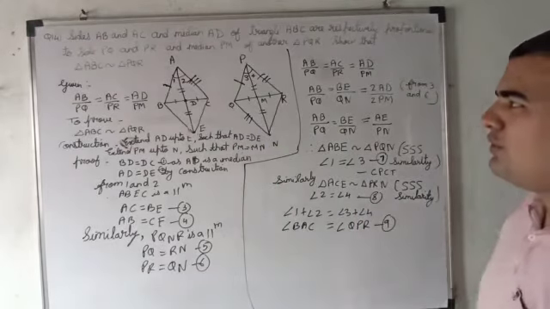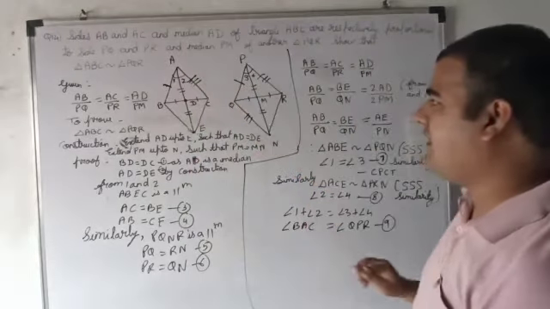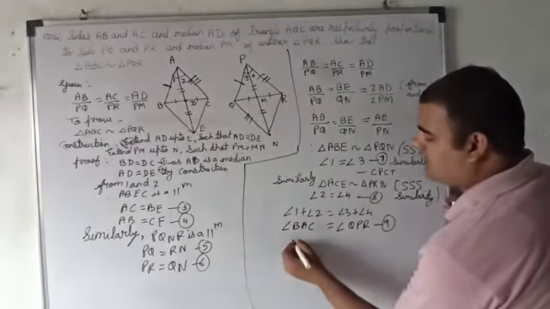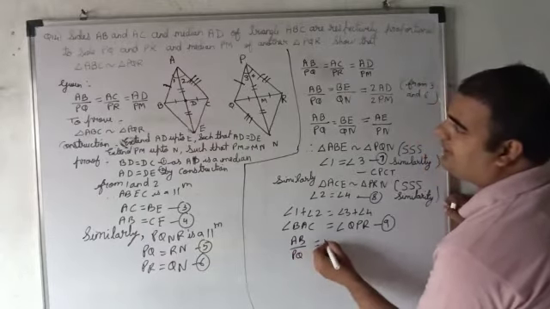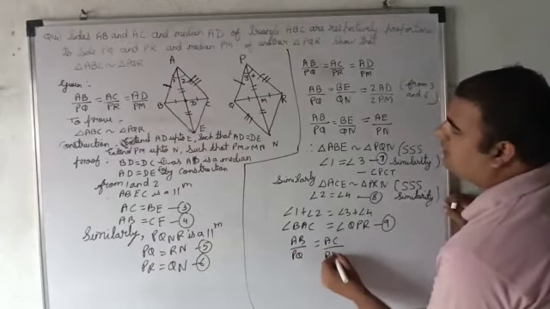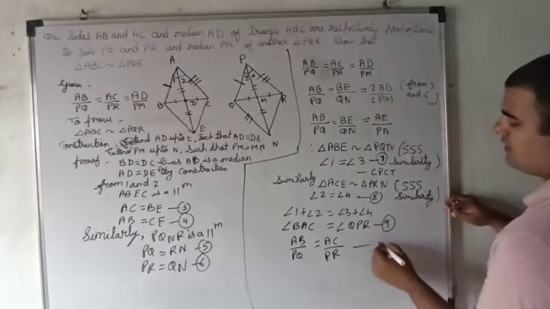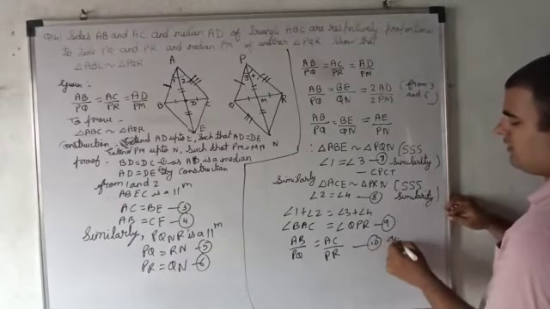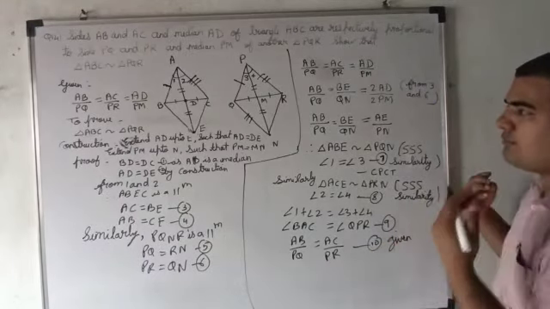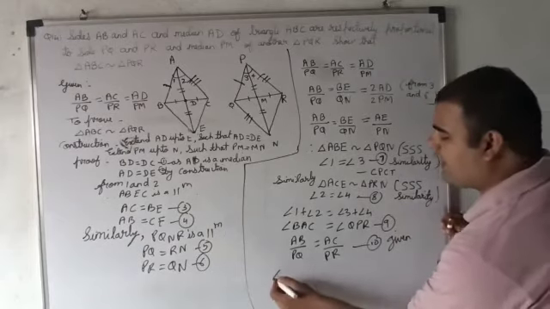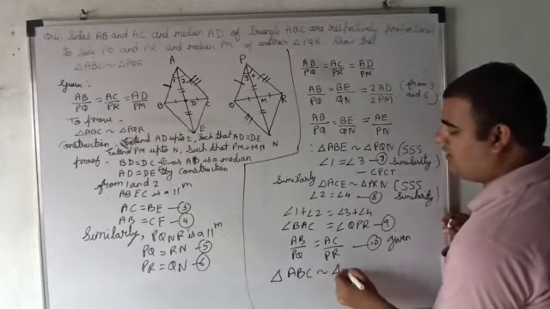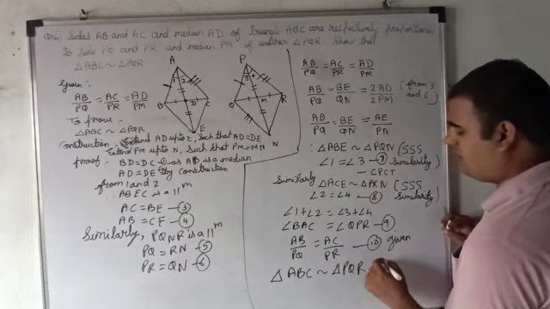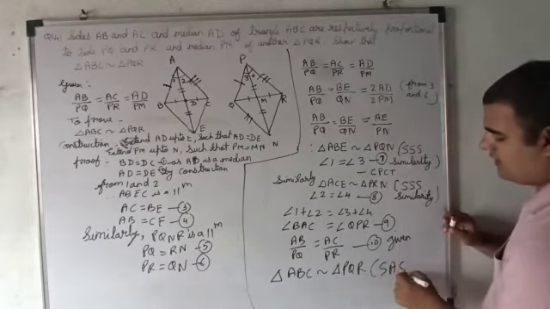Right? So already we have AB upon PQ given, right? AB upon PQ and AC upon PR, right? It is given. Name this as 10, and it is given. Right? Now it is almost done, yes? Just you have to write the last statement, what? Triangle ABC is similar to triangle PQR by SAS.